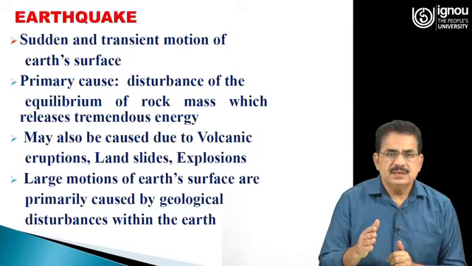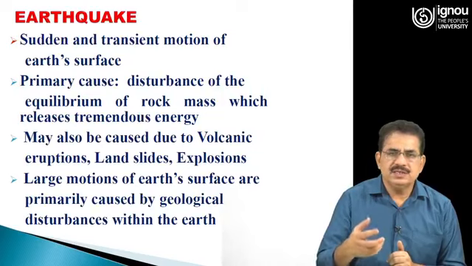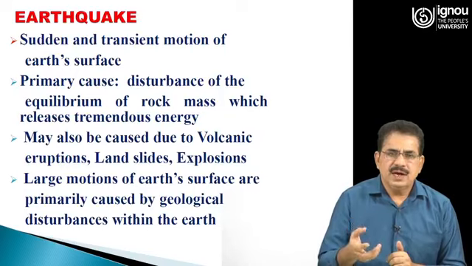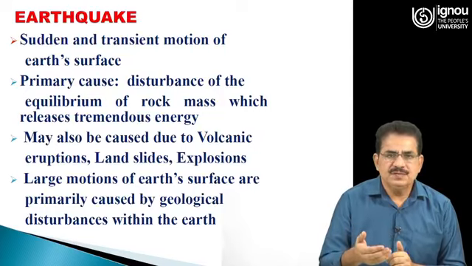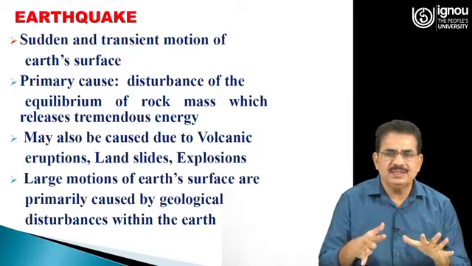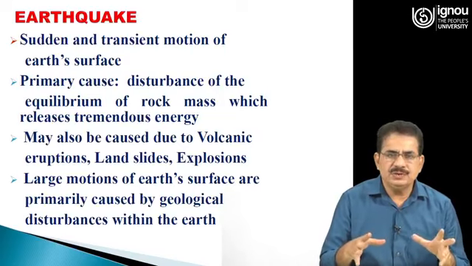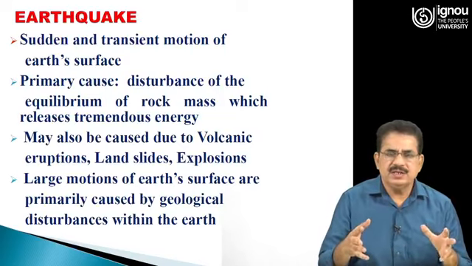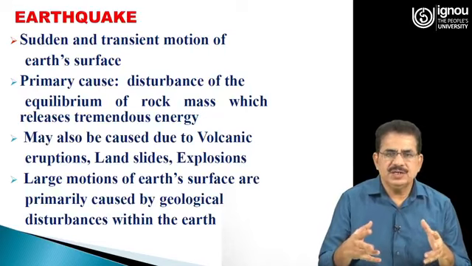Earthquake is a sudden and transient motion of earth's surface. When earth shakes suddenly, then we call it an earthquake. And the primary cause of earthquake is the disturbance of the equilibrium of rock mass, which releases tremendous energy. Means there is a disturbance in the equilibrium of the rock mass inside the earth, and due to this a tremendous energy is released, and due to this energy the shaking of earth occurs.